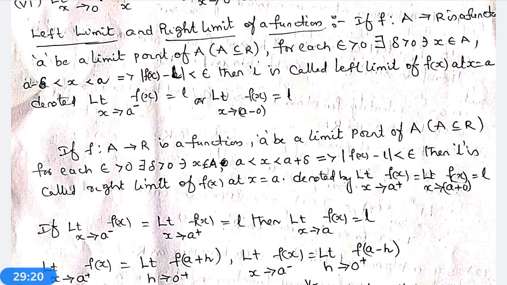Then the function f(x) is said to be continuous at x is equal to a. If limit x tends to a f(x) does not equal f(a), then the function is said to be discontinuous or not continuous at x is equal to a. Now we go to what is meant by continuous at right and continuous at left. First of all, I define continuous at right. Let capital A be an aggregate.